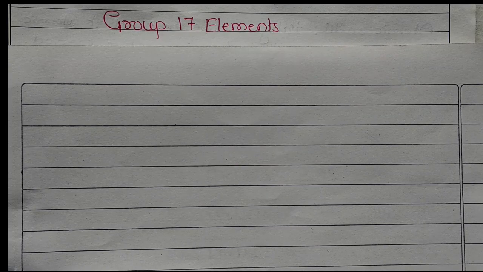Okay. So as usual, here also we have to go through its general properties, occurrence, electronic configuration, atomic radii, ionization enthalpy. Then some compounds of chlorine, then interhalogen compounds. So let us go with the general properties here. Fluorine, chlorine, bromine, iodine and astatine are known as halogens. They are 17th group elements.